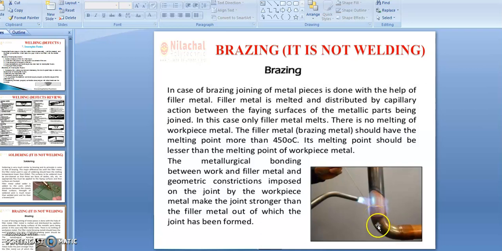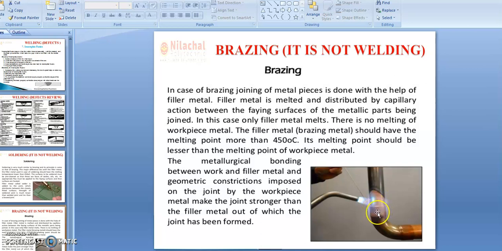Here the parent metal is not going to melt. In the brazing operation, we produce only that much heat which can melt this filler metal, and when the filler metal melts, it sticks on the outer surface of the parent metal.